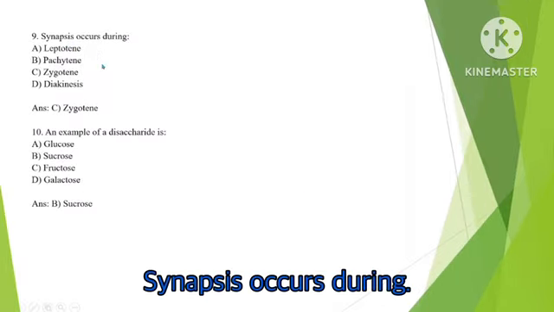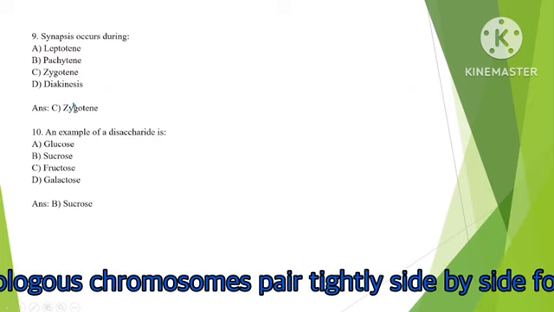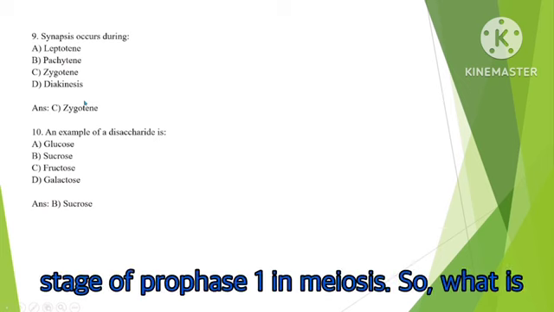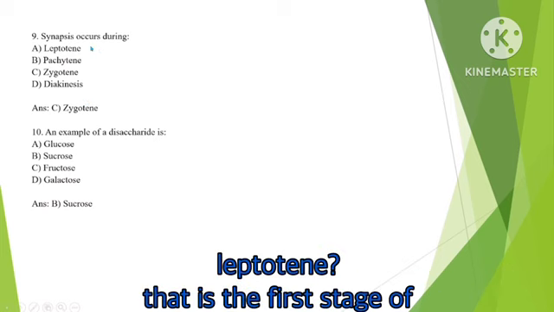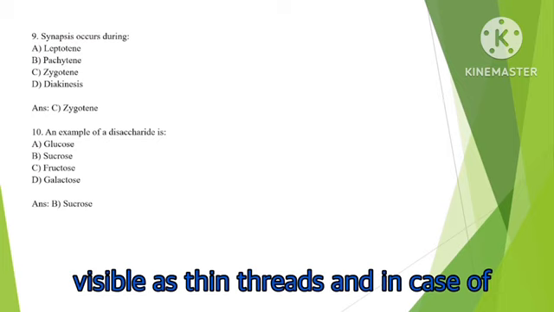Synapsis occurs during zygotene. Synapsis is the process where homologous chromosomes pair tightly side by side, forming bivalents. This occurs during the zygotene stage of prophase 1 in meiosis. So what is leptotene? That is the first stage of prophase 1, where chromosomes start condensing and become visible as thin threads.